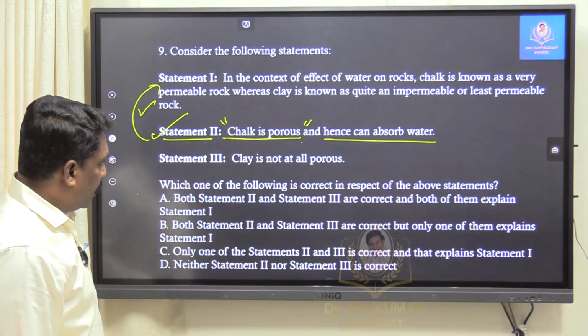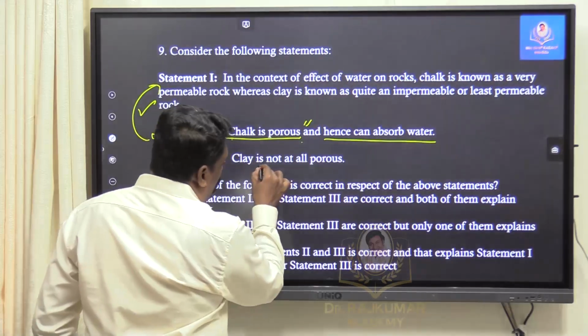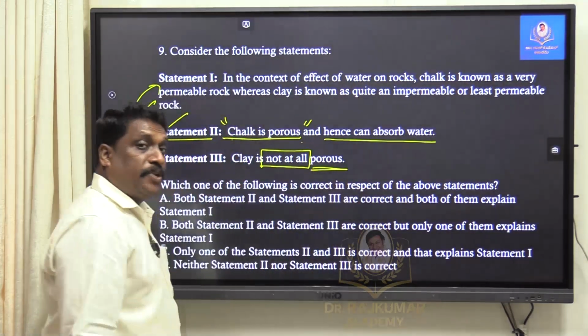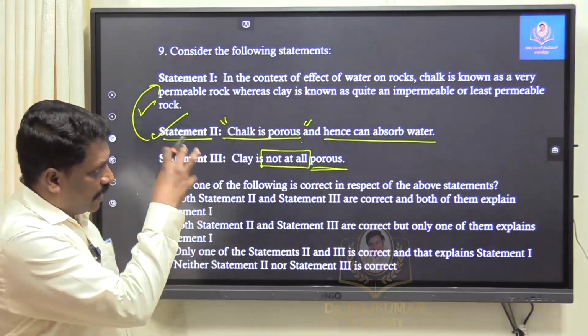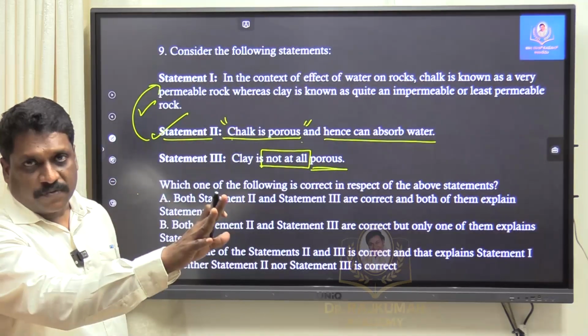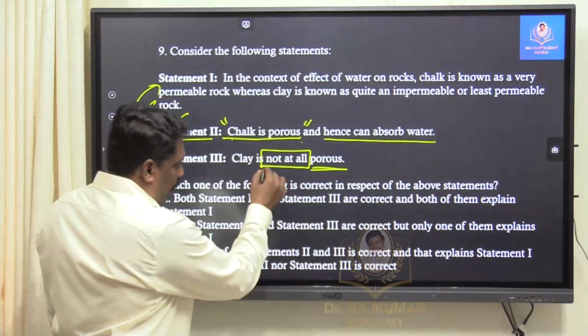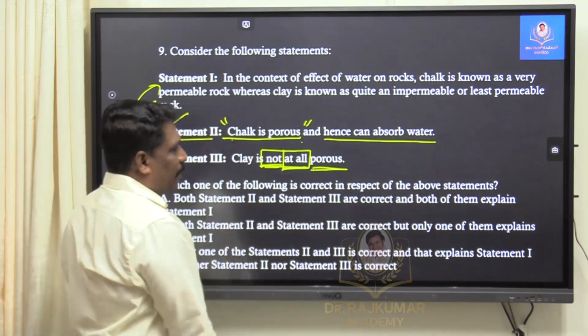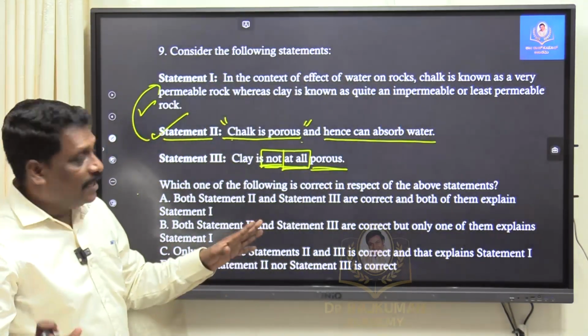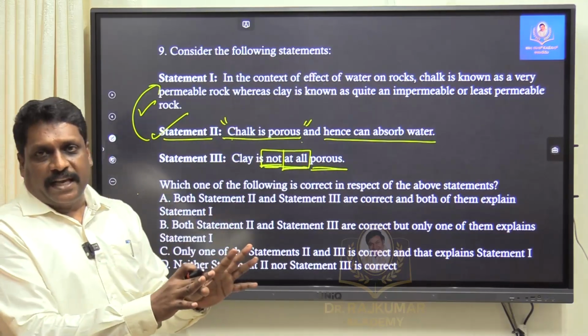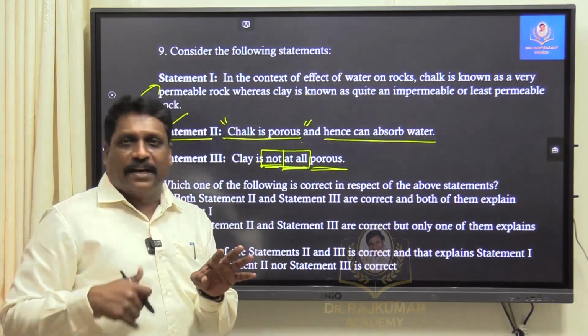Now read the statement 3. Clay is not at all porous. My dear friends, extreme words. When I started this discussion, I told knowledge is one side, but look for these extreme words. Not is there. At all is there. Am I right? They are saying that never clay is porous. See, if examiner is saying that clay is less porous, I agree.